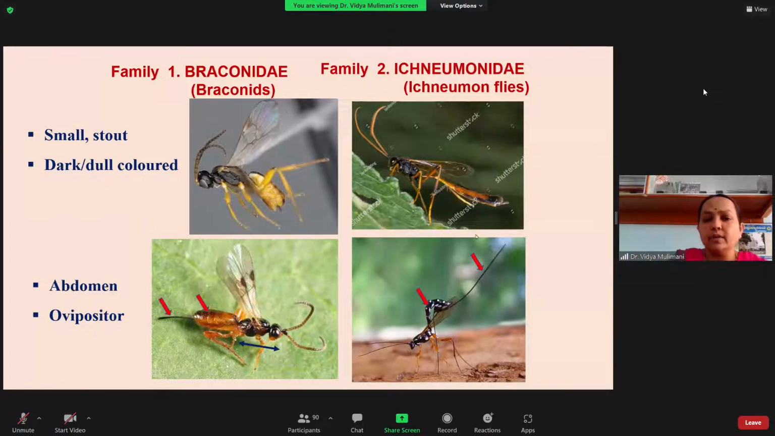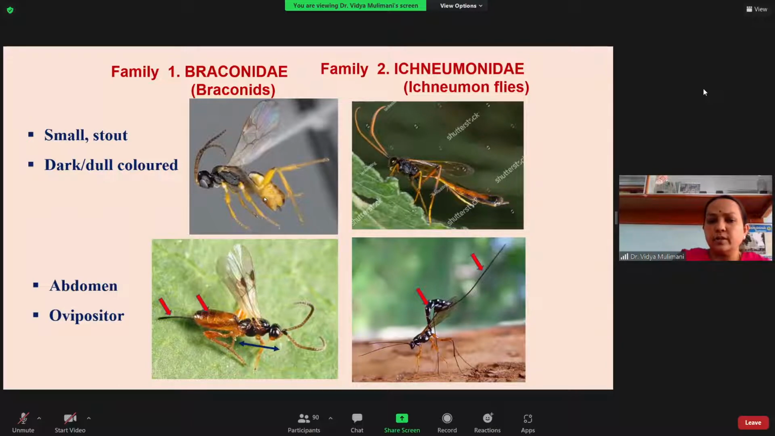So I'll be telling you what is the difference between the Braconidae and the Ichneumonidae. The first difference is the size. Usually the braconids are small in size and they are stout. Do you know the meaning of stout? So they are small and stout, whereas in the case of the Ichneumonidae, they are not stout. They are slender, long, and not stout. So that you have to differentiate.